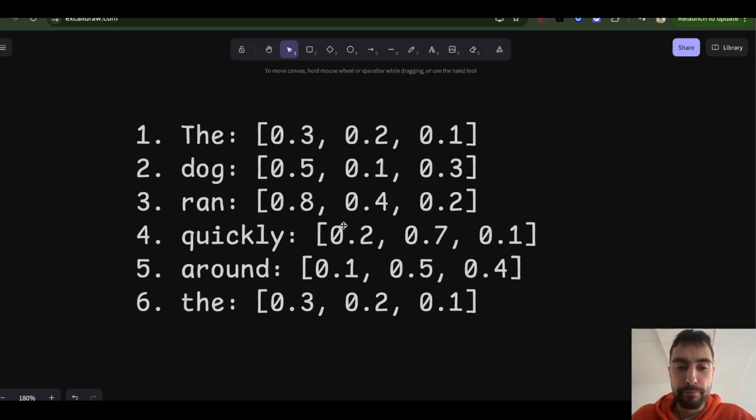So our model should be designed in a way that first it will properly modify this vector with the context, such that the later part of the LLM that does the predicting, called the output head, can look into this newly created vector that has context. Both the output head and this new vector should be well learned by the AI, such that the token around gets a high probability, and a token like airplane gets a low probability, because it wouldn't make sense here. The dog ran quickly airplane wouldn't make sense.